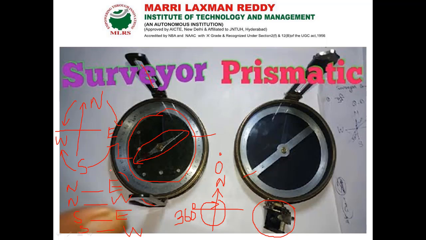This system is called the quadrantal bearing system. This should be carried out with the surveyor compass, but all over the world we use only the prismatic compass because of simplification of work.